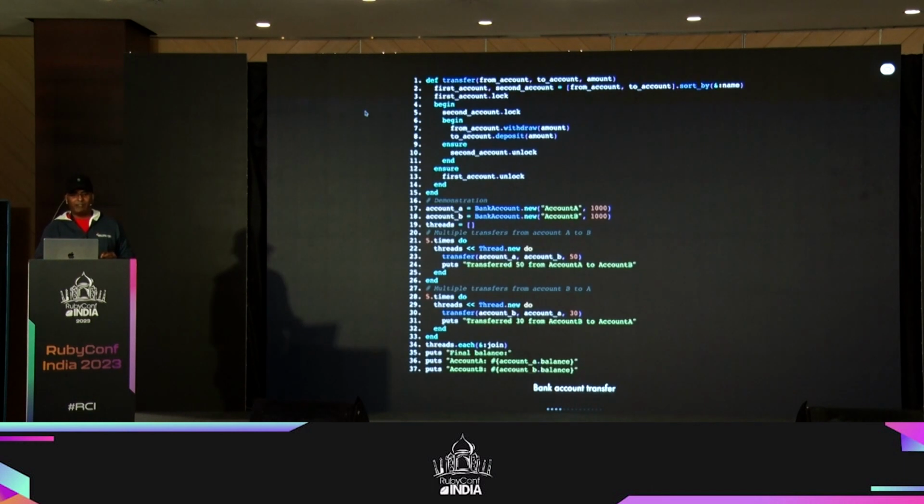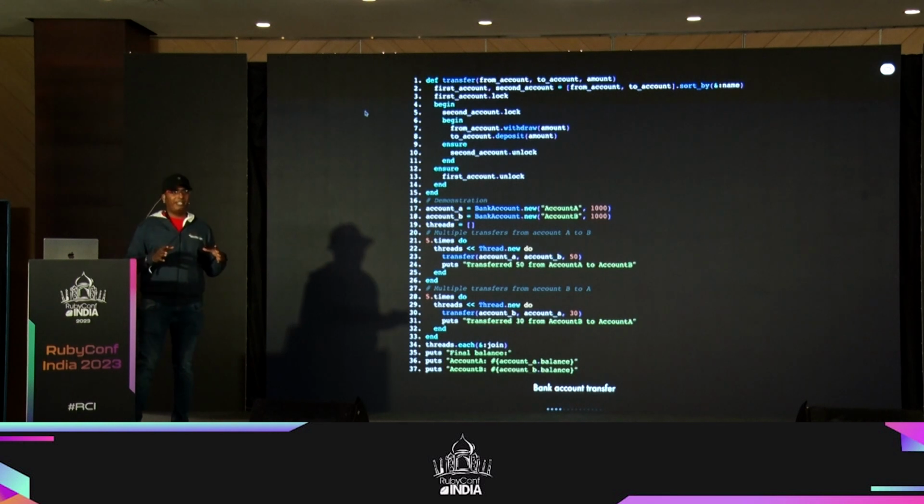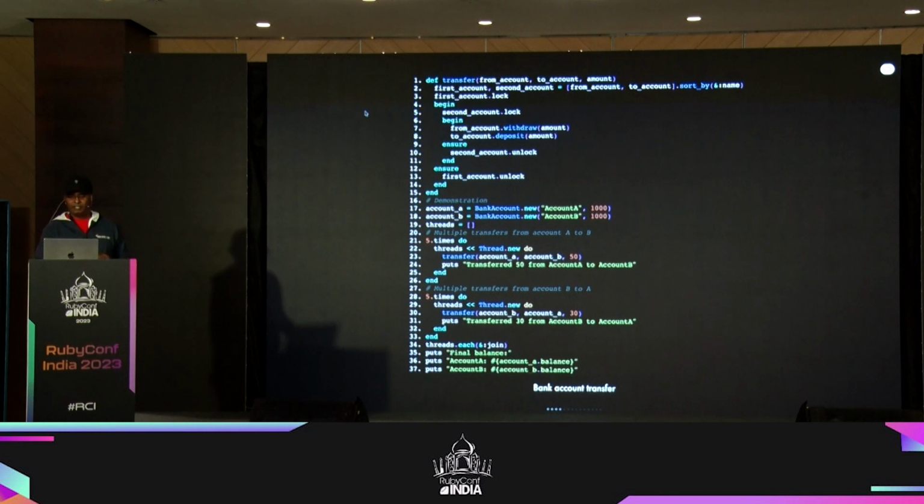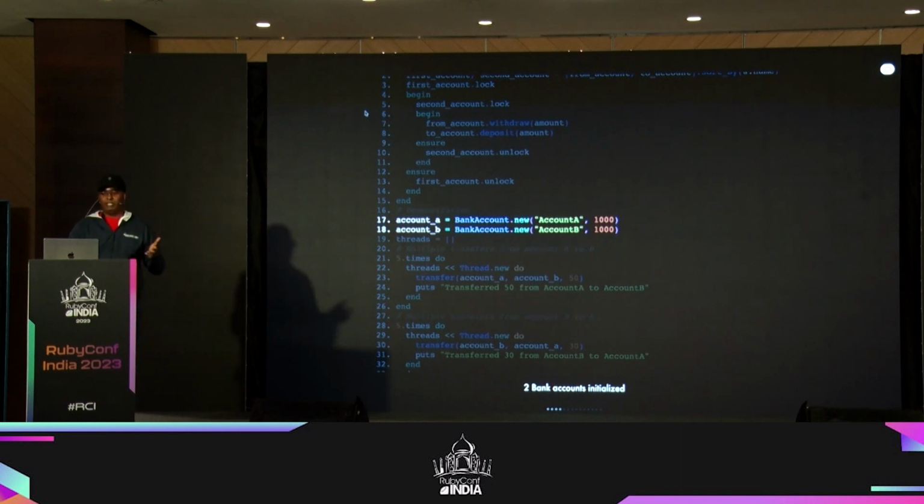But imagine I have another code which is going to perform a bank transfer, right? Like from one account to another account. That is where it gets complex, okay? So let's say there are 2 accounts, right? So I'm initializing them with some amount. It can be 1,000 or 100, whatever it might be, right?